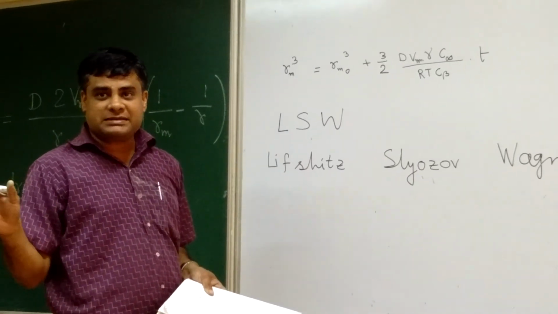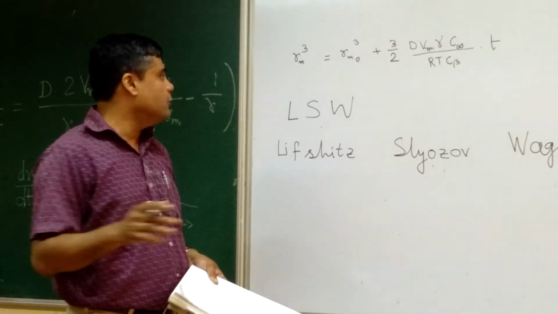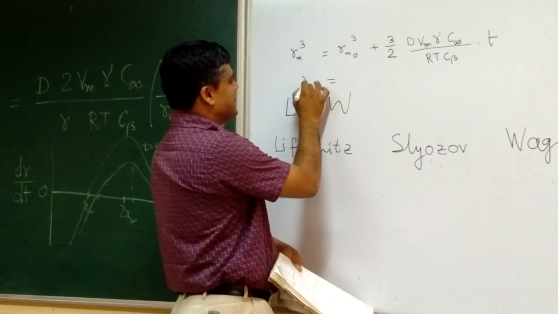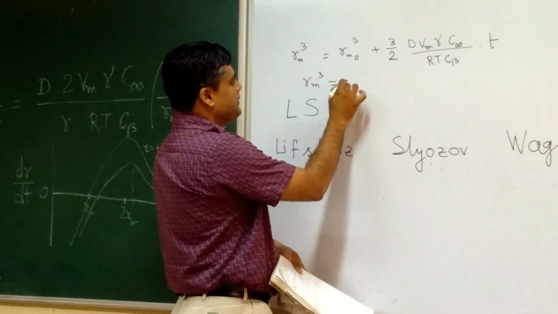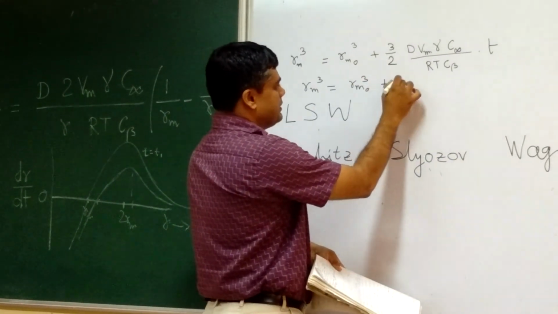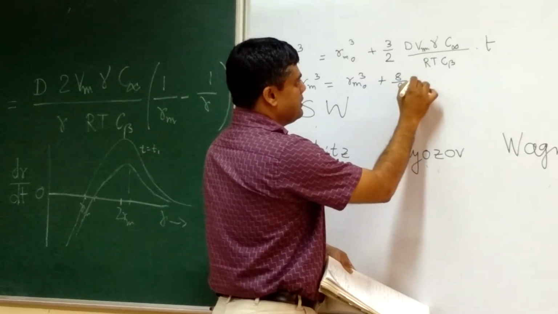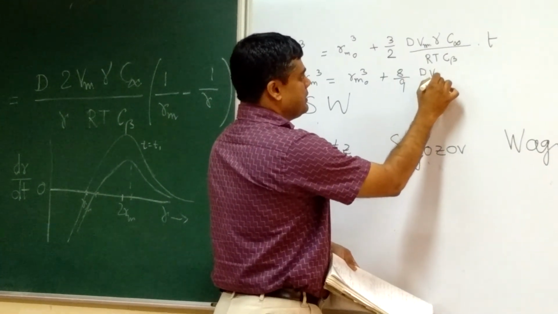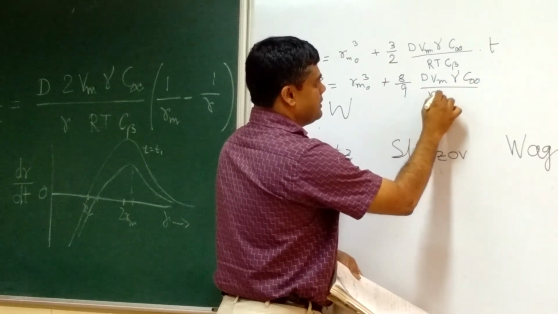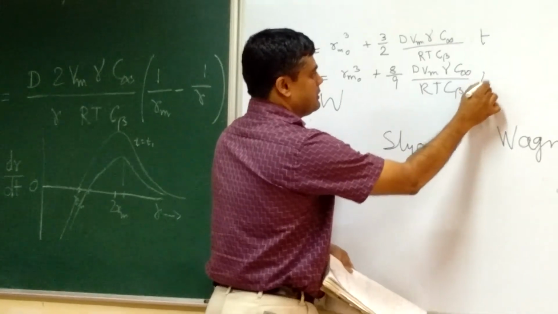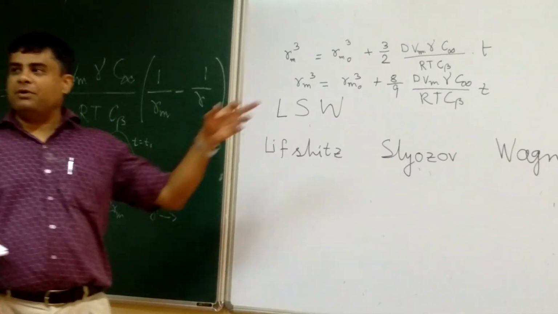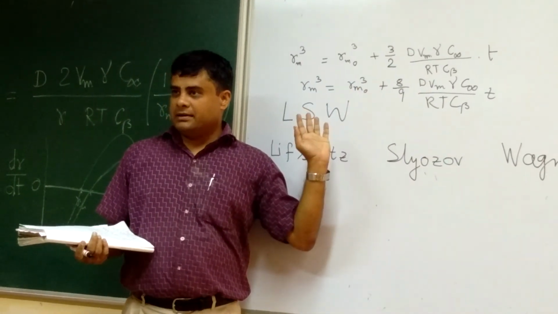Their ultimate expression was not much different from Greenwood's, except that instead of 3/2, they got 8/9.